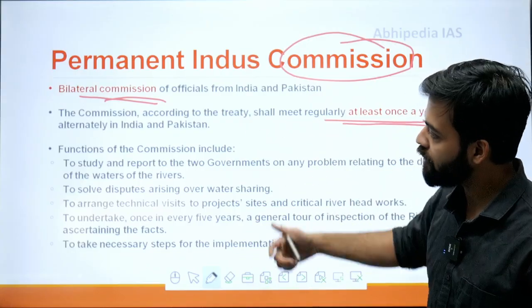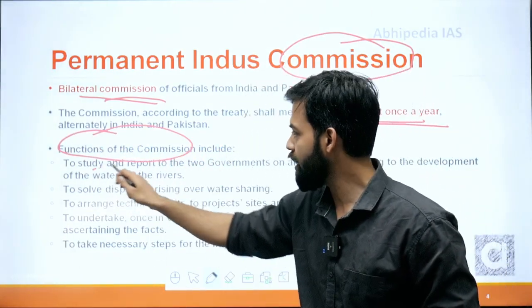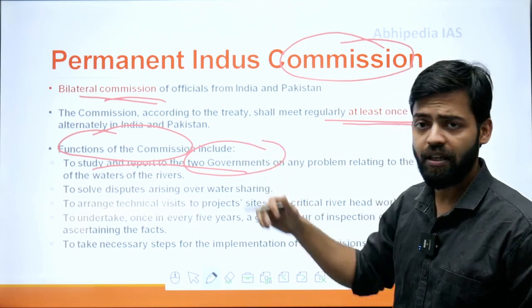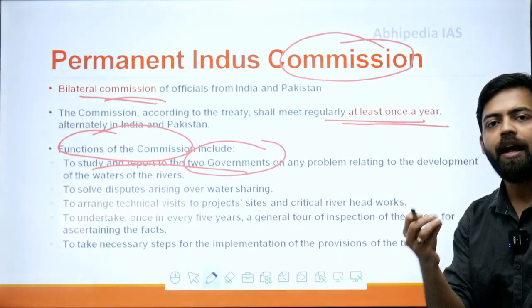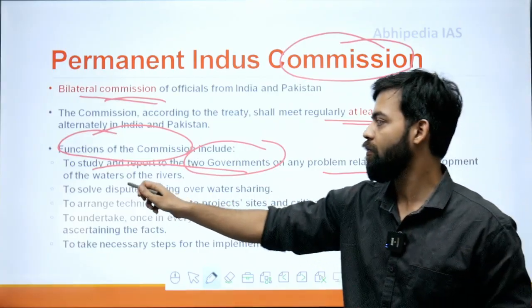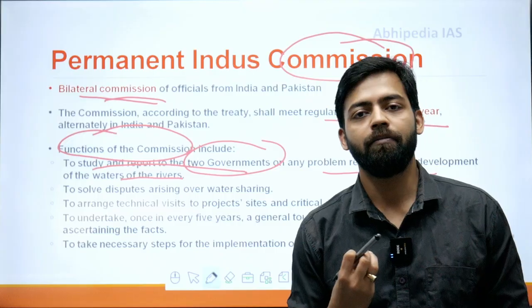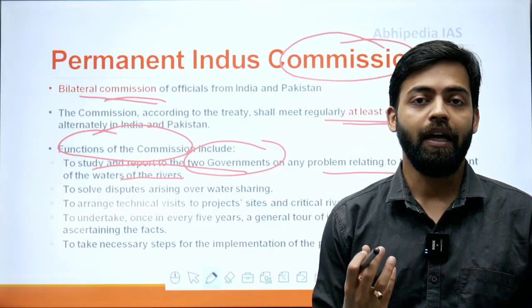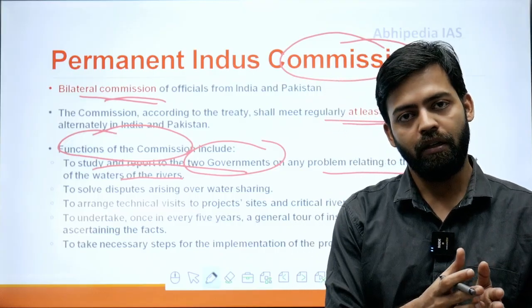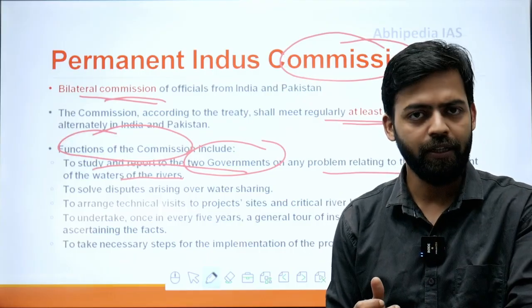So what are the functions of the commission as far as this treaty is concerned? First is to study and report to the two governments, that is the government of Pakistan and India, any problem relating to the development of the waters of the rivers. For example, if we are going to build a dam on Satluj, then officials from Pakistan and India will meet under the Permanent Indus Commission.